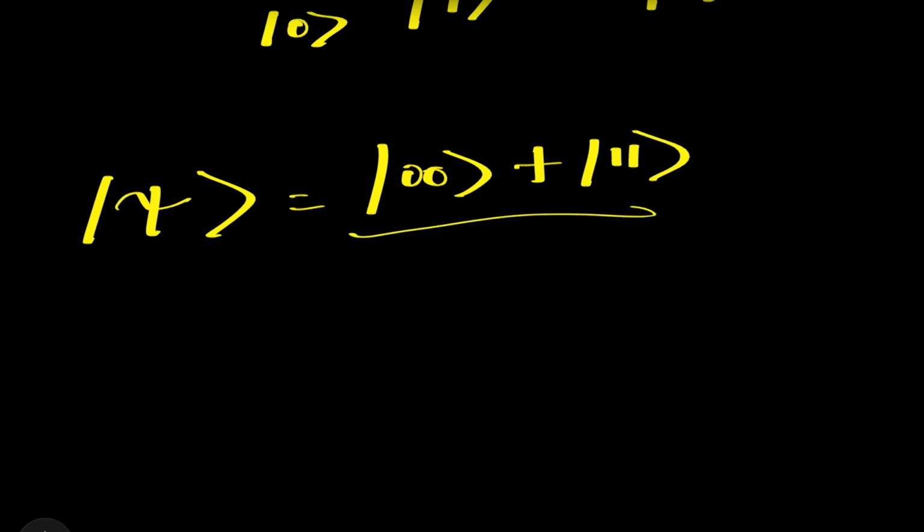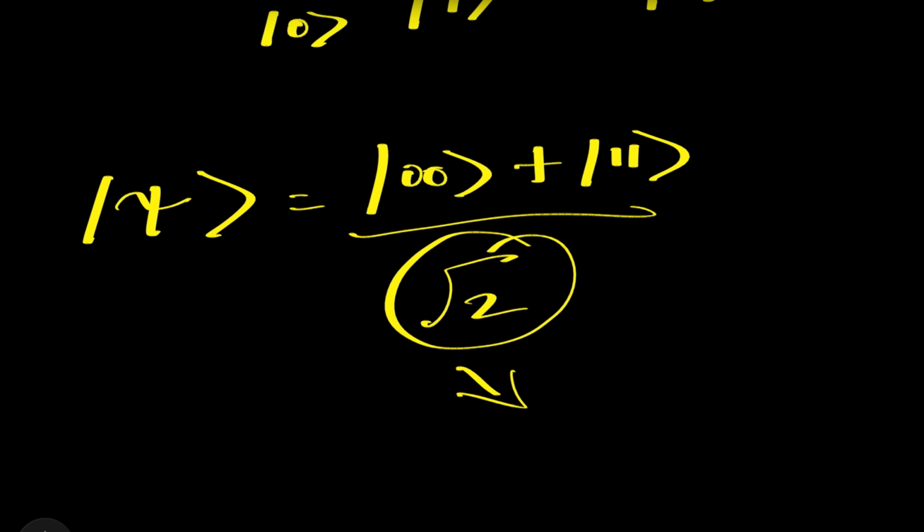divided by root 2. Guys, hope you know this root 2. Just have a quick look at it. What is this root 2?